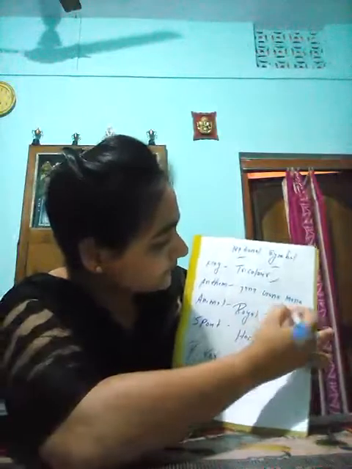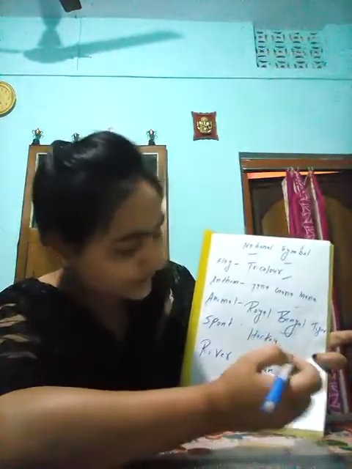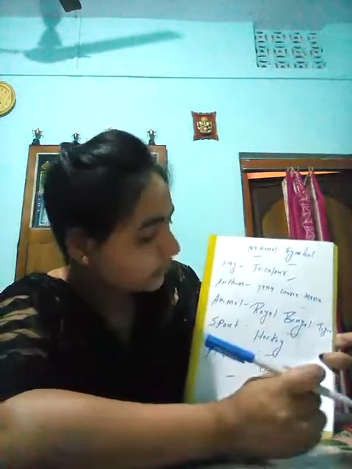So it is clear that the flag symbol is the tricolor, the anthem is Jana Gana Mana, the animal is the Royal Bengal tiger, the sport is hockey, and the river is Ganga. Students, you also have to learn these symbols, as it is not possible to write all the things here: flag, tricolor; anthem, Jana Gana Mana; animal, Royal Bengal tiger; aquatic animal, dolphin; tree, banyan; sport, hockey; river, Ganga. And the flower, you know, is the lotus.